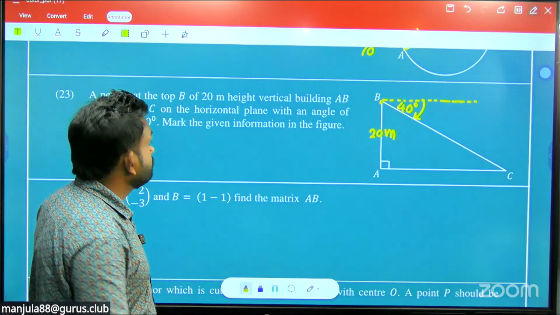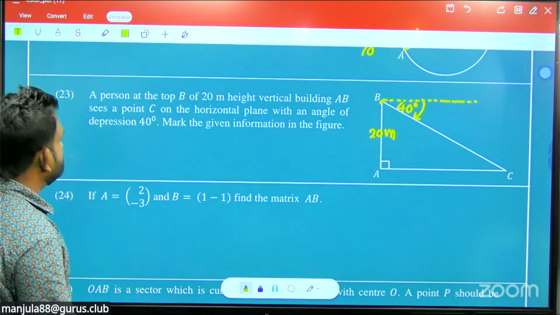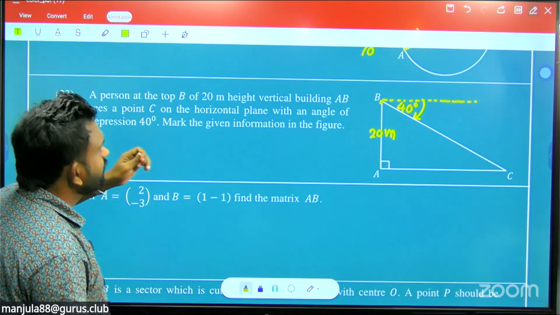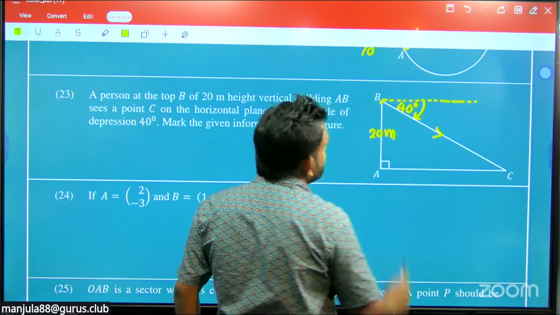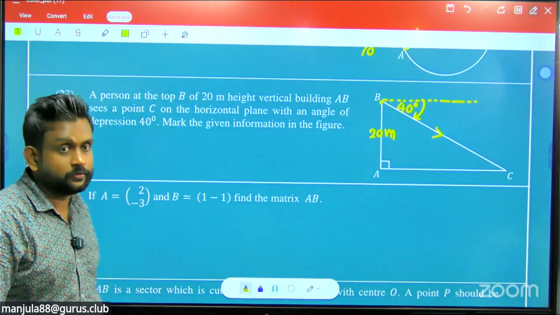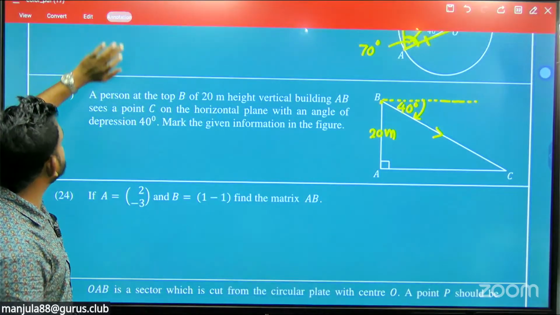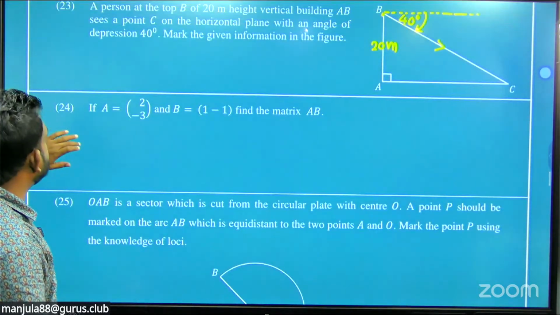So now that is okay. This is the information you have to mark. This depression should be marked. This is actually the vision line that is connected. Right, now move to question number 24.